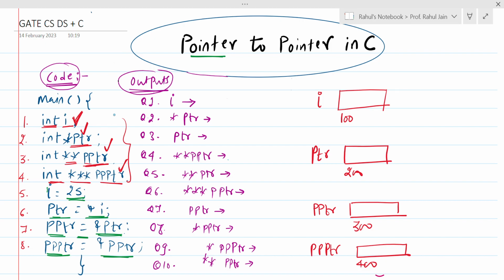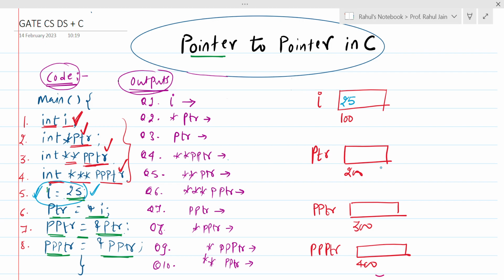After that, what will happen? Line number 5 will execute. So i equals 25. What will it do? It will simply assign 25 to variable i. So simply 25 would be there.